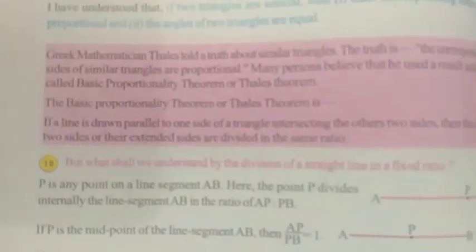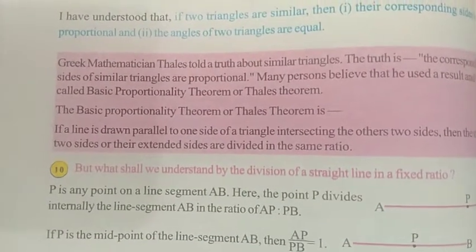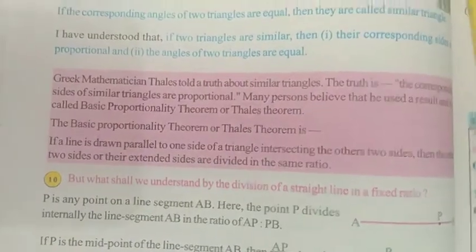Today, I am going to discuss the first theorem of Thales, or Thales theorem. The Greek mathematician Thales told a truth about similar triangles. First of all, previously we know that if two triangles are similar, then their equal angles have sides in proportion.